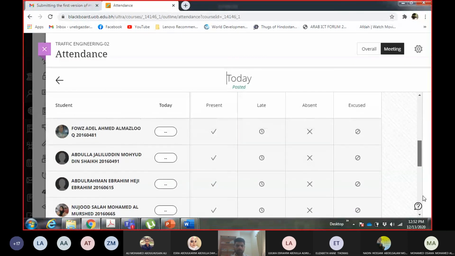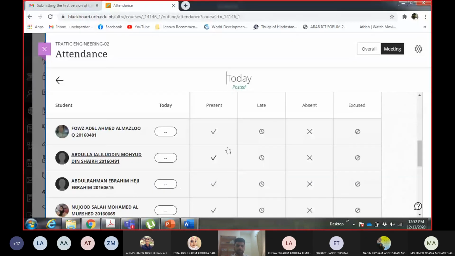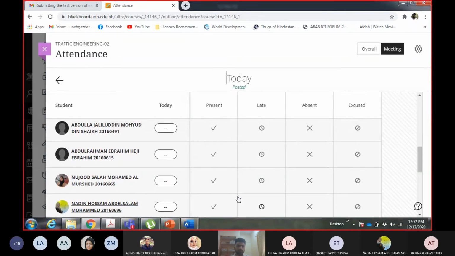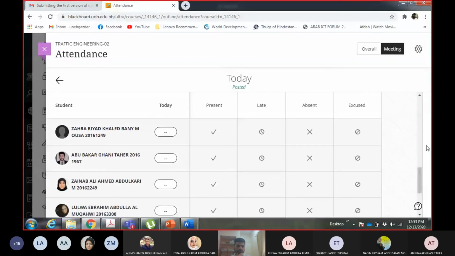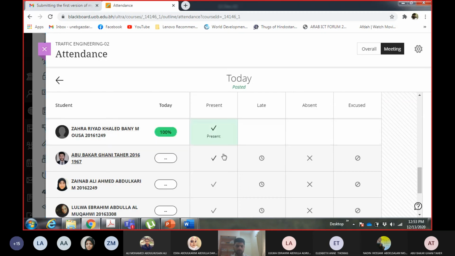Fawaz Adil, Abdullah Jaliluddin, Abdul Rahman Ibrahim, Nujud Salah. Zahra Riyad, Abu Bakr Ghani, Zainab Ali Ahmad, Lulwa Ibrahim.